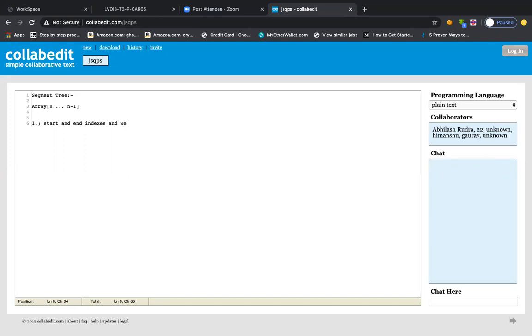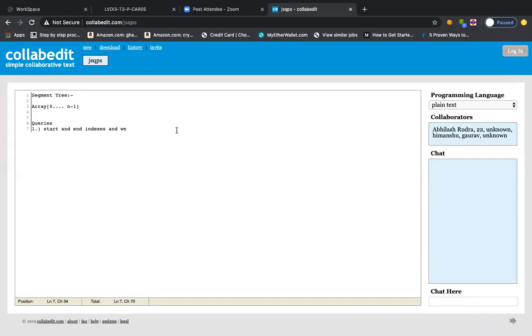So I was mentioning that we are having an array of length n, with indexes 0 to n minus 1, and then we are given queries, 2 kinds of queries. For example, query first, we will be given start and end indexes. So obviously start and end will have values between 0 and n minus 1, isn't it?